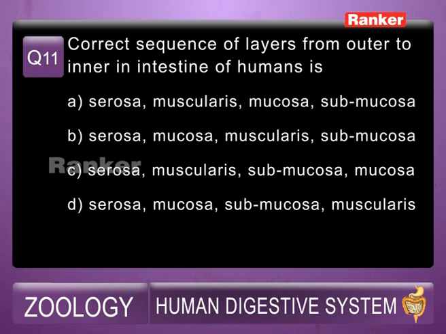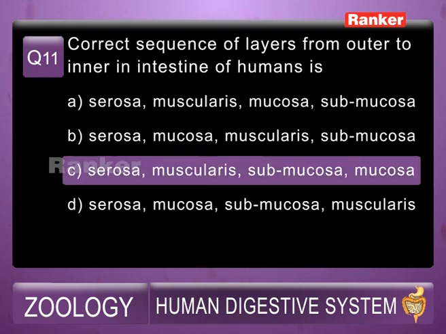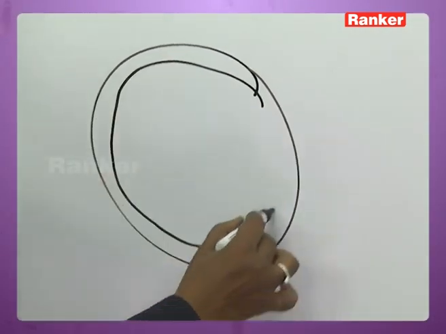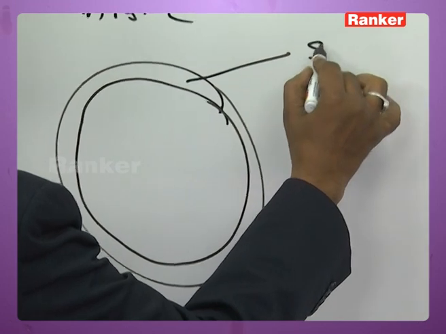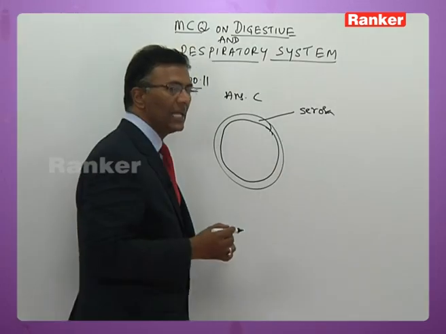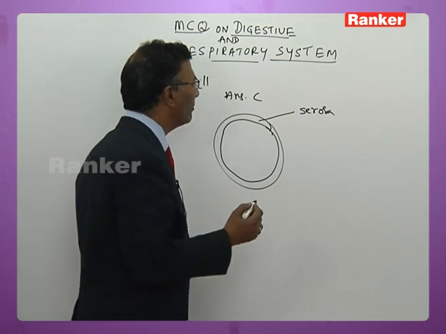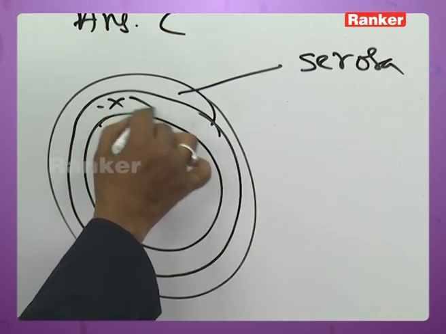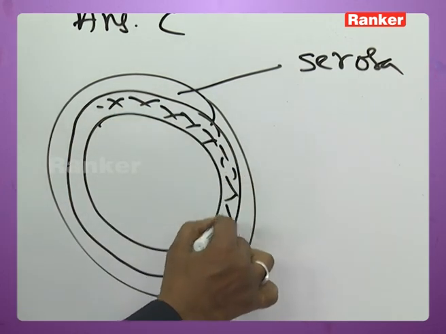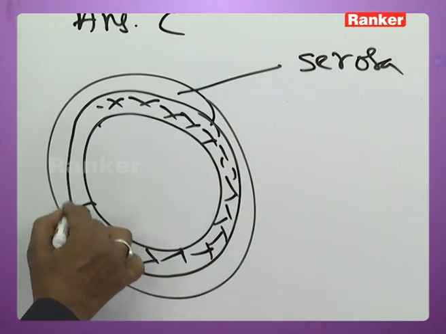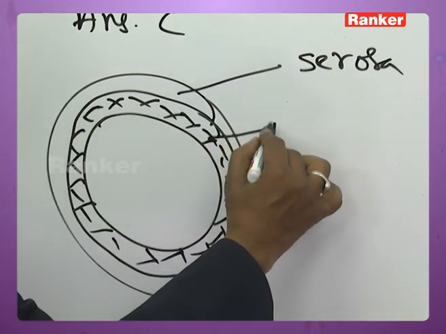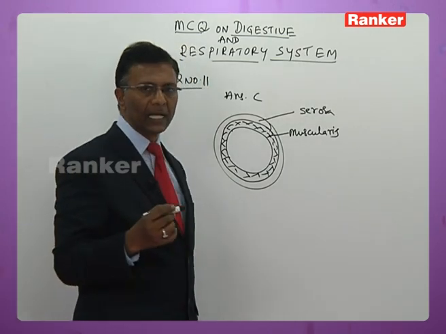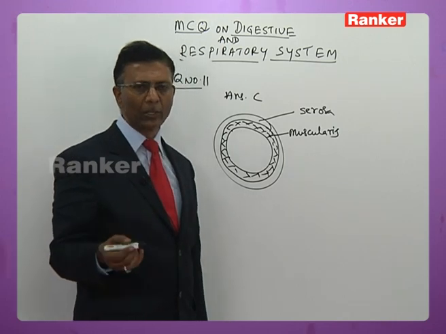The answer for this question is C. I shall tell you how it is C. If you take a cross section of the stomach wall or intestinal wall, the outermost layer is called serosa. The serosa is made up of simple squamous epithelium and connective tissue. Below serosa, there is a layer that forms the bulk of the wall of the stomach. This is mostly made up of smooth muscle fibers. This is muscularis. Muscularis in turn is made up of circular muscles and longitudinal muscles.